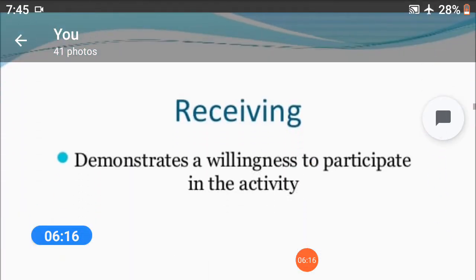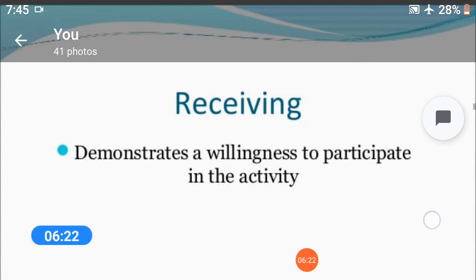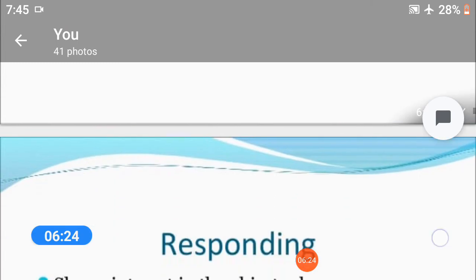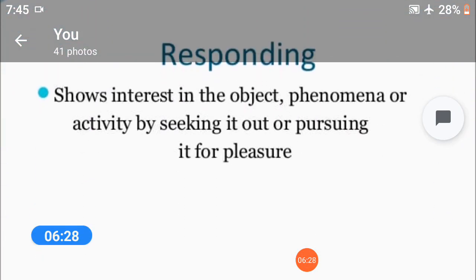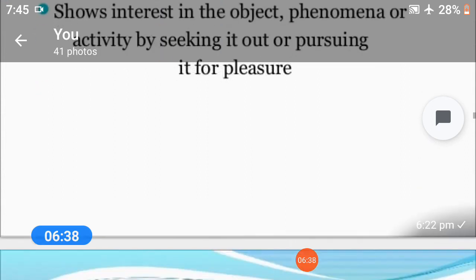Firstly, receiving demonstrates a willingness to participate in the activity. Second, responding shows interest in the object, phenomenon, or activity by seeking it out or pursuing it for pleasure.